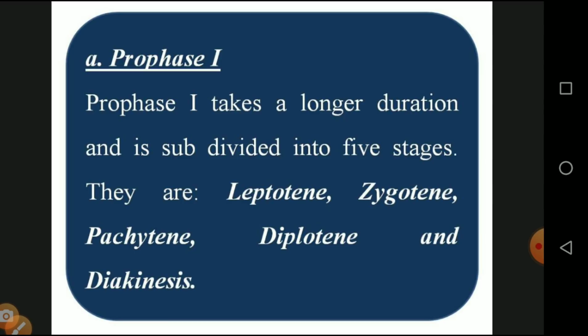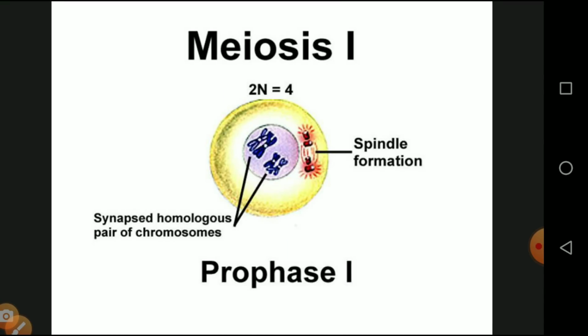For simple understanding, Le Sa Pa Di Da. Leptotene, Le; zygotene, Sa; pachytene, Pa; diplotene, Di; diakinesis, Da. So Le Sa Pa Di Da is a simple way of remembering the subdivisions of prophase 1. And this is the diagrammatic representation of prophase 1.